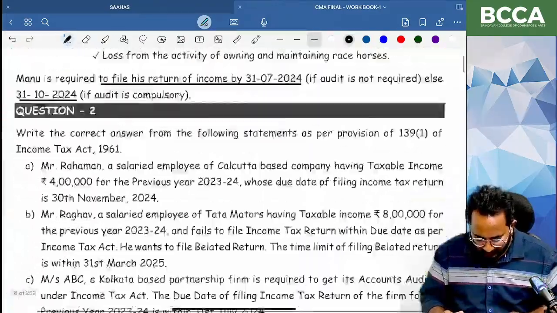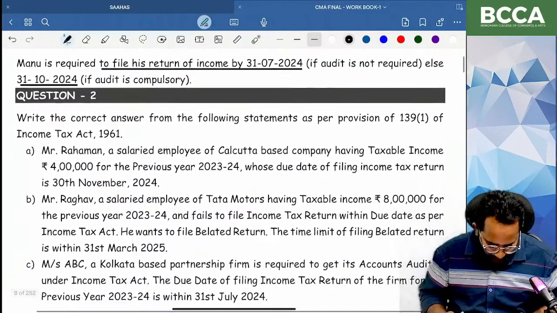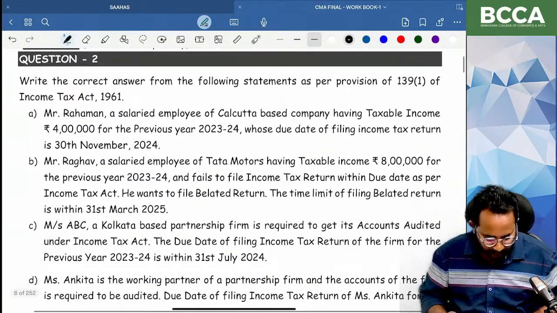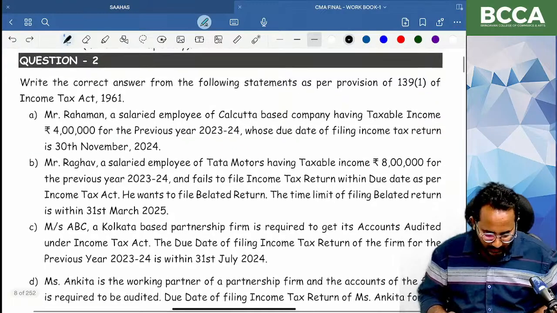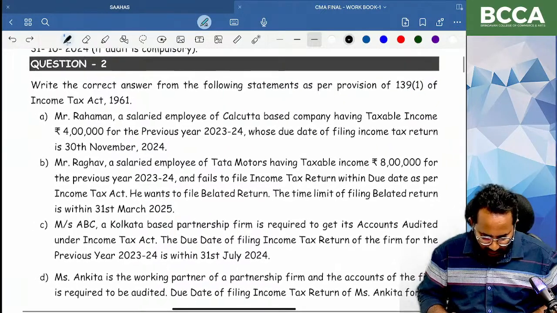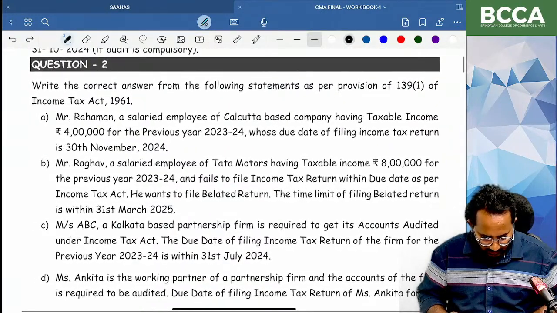So have you understood the first question? Yes. We will start question number 2.